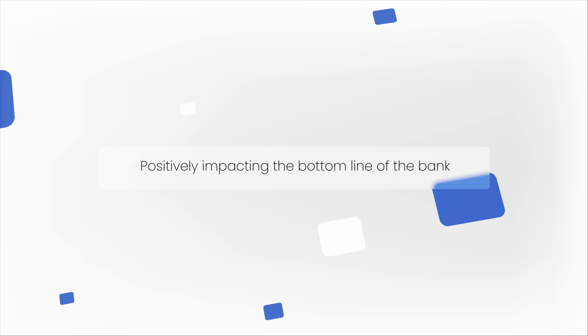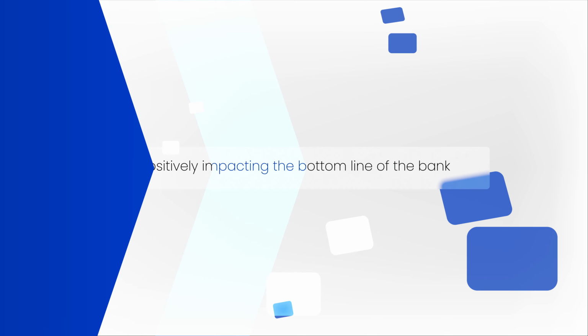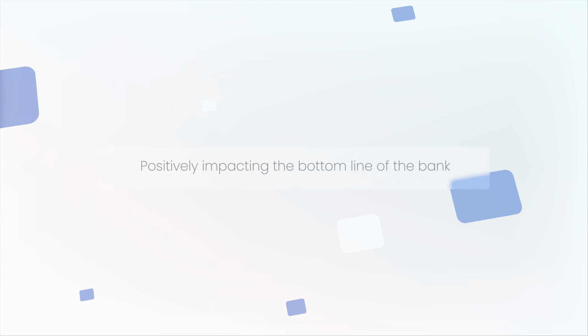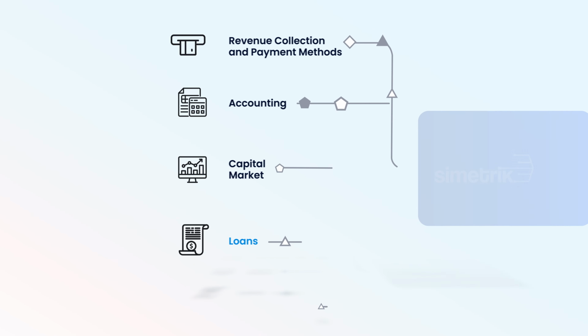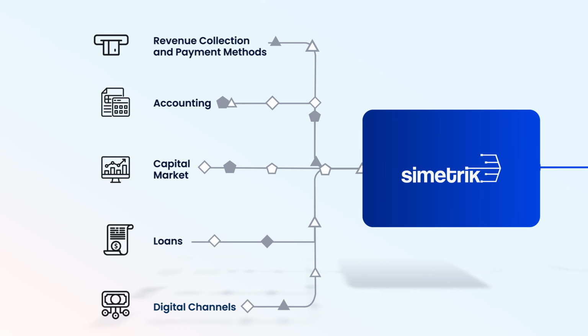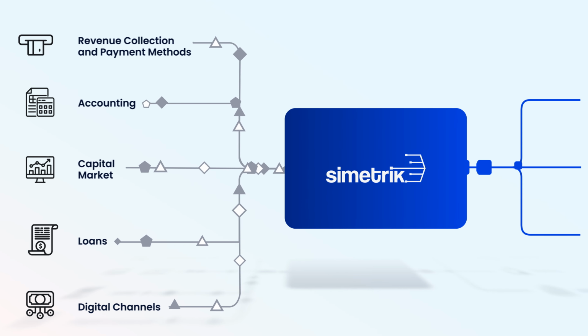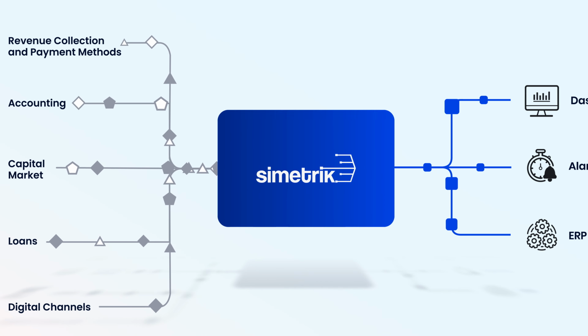the bank. With Simetrik, you can centralize accounting and operational controls for all your bank's business lines on a single platform. Revenue collection and payment methods, accounting, capital market, loans, digital channels, and many more.